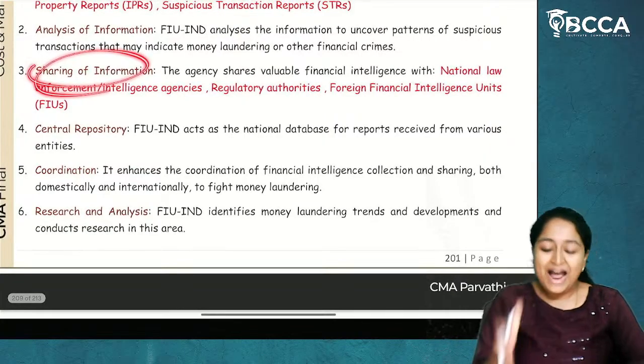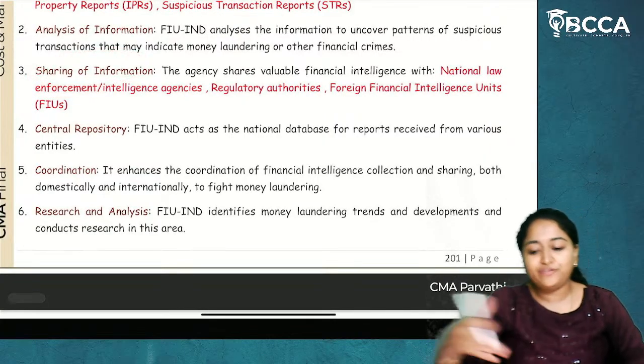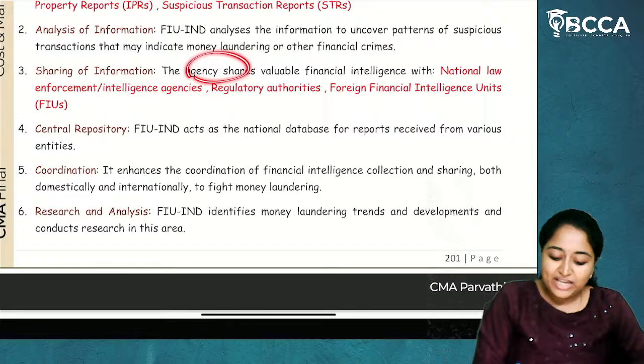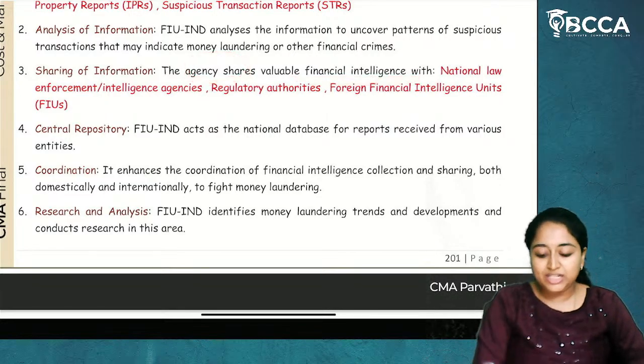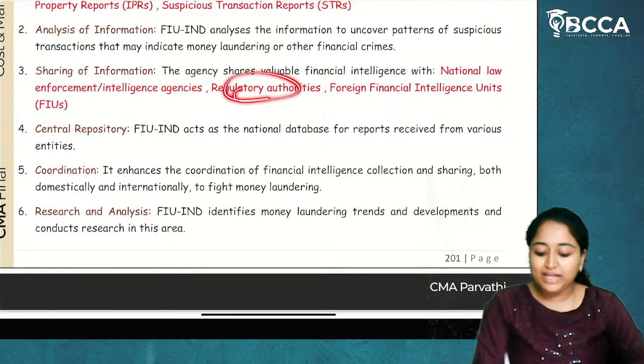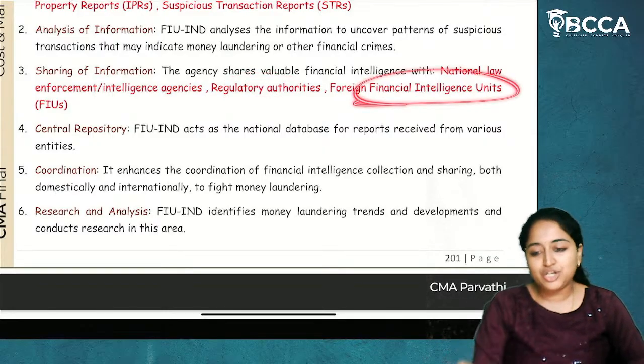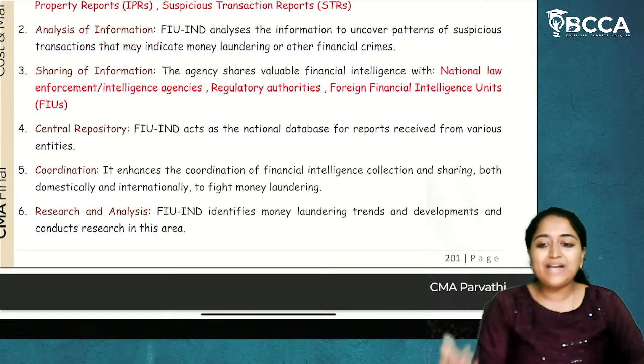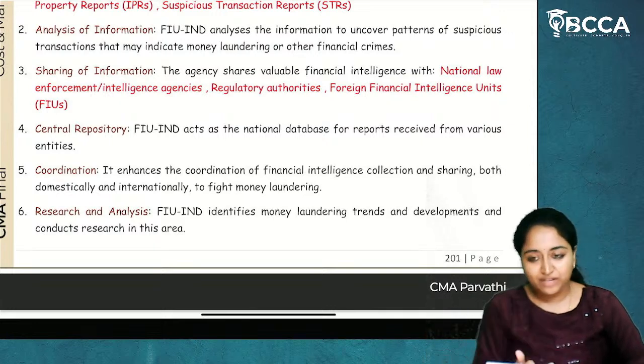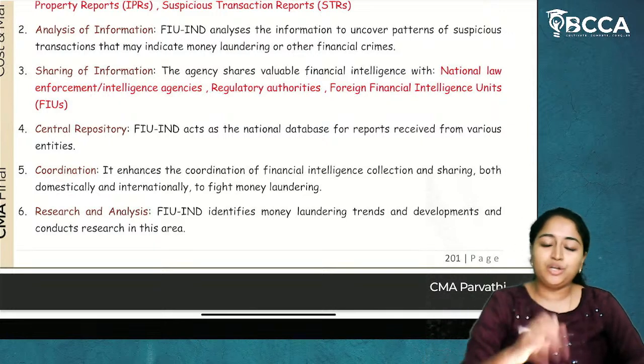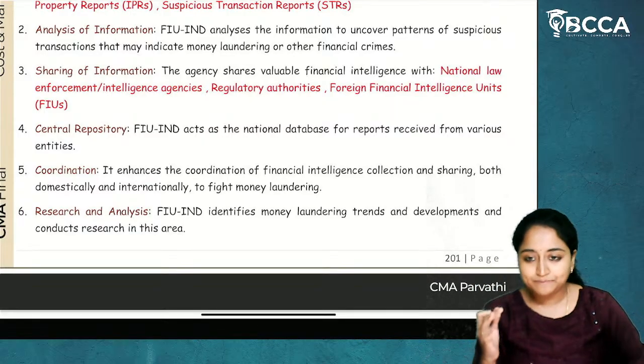Next, they will act as a central repository for sharing the information. The agency shares valuable financial intelligence with national law enforcement or intelligence agencies, regulatory authorities, and foreign financial intelligence units. So anyone as a regulatory body, they will come and ask for information. Financial Intelligence Unit of India will share the information with them.